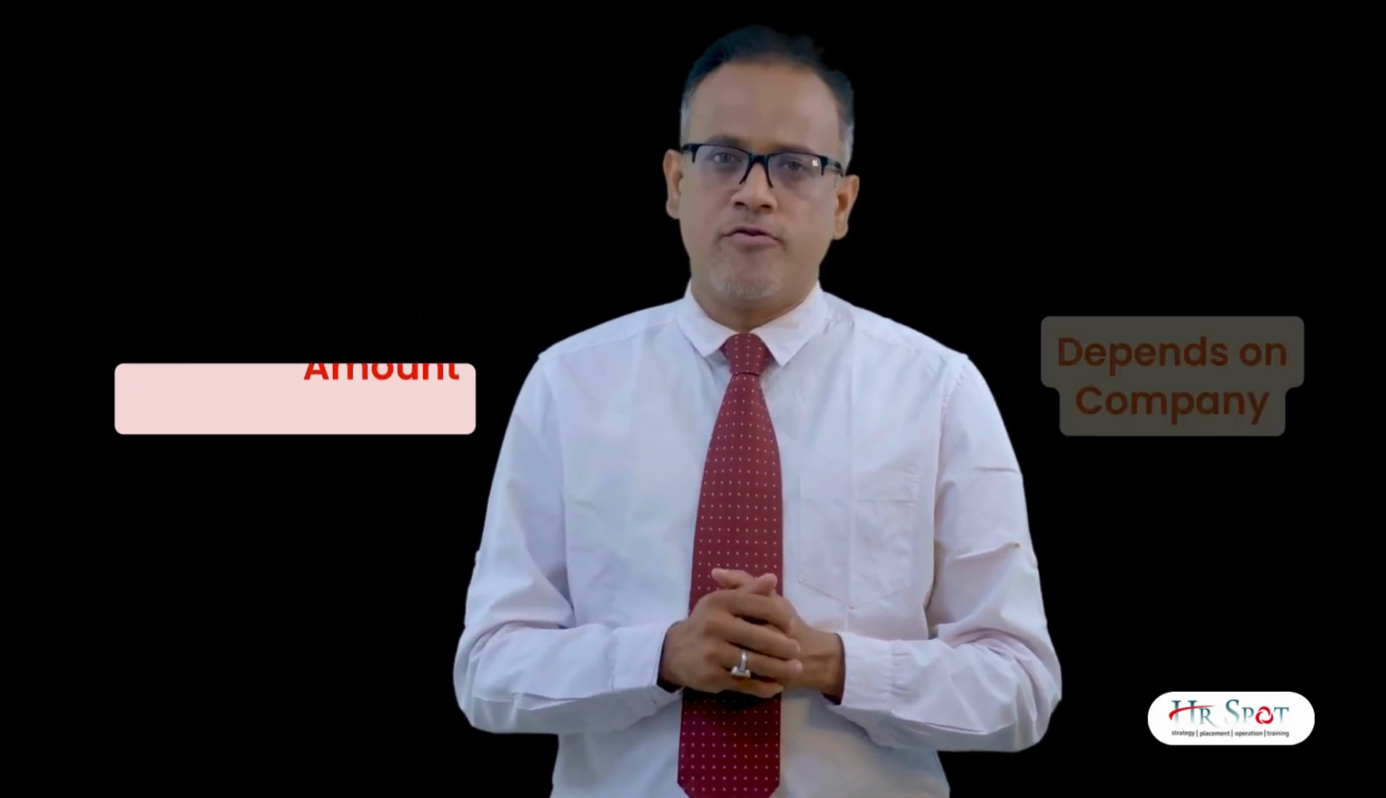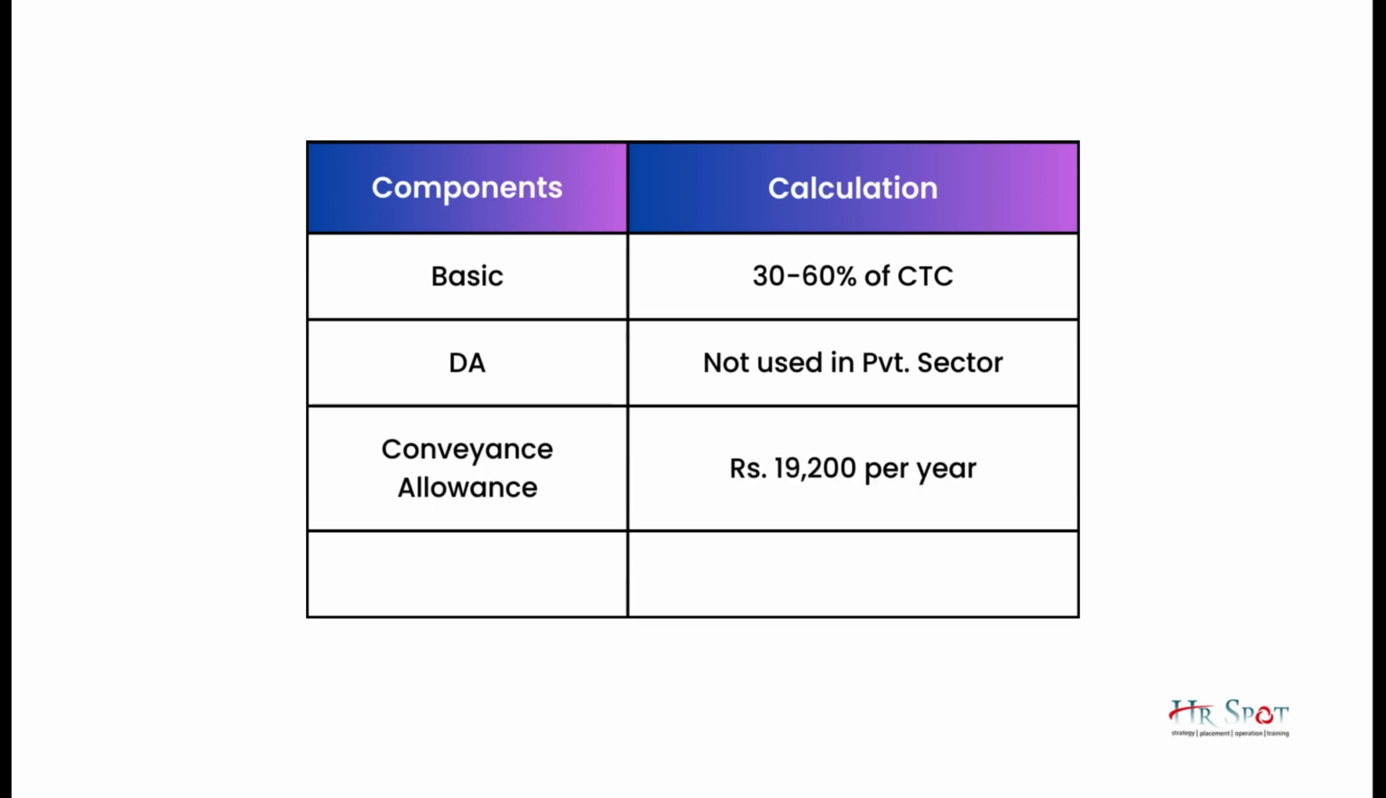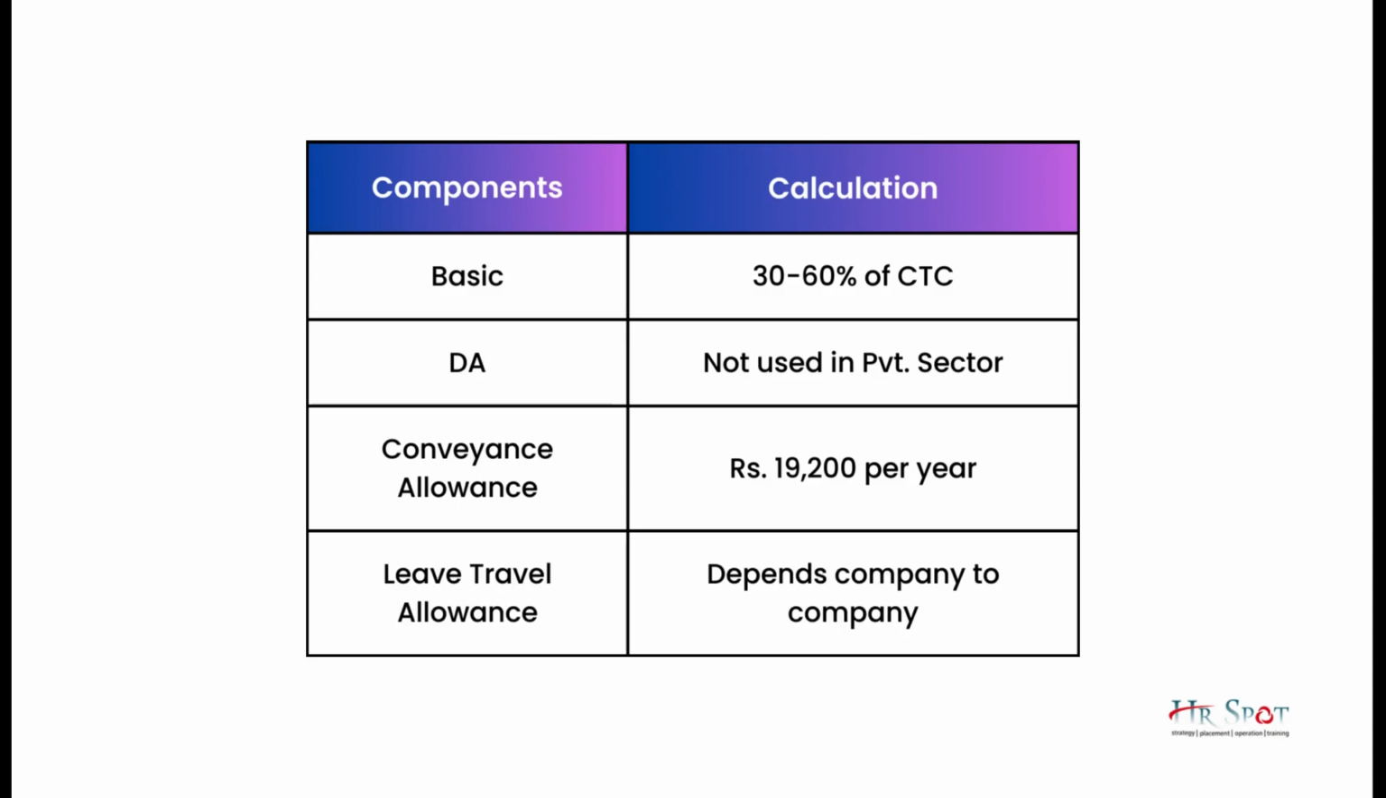So what are the components we have seen so far? We have talked about the basic, which is 30 to 60% of the total CTC. We have spoken about the DA or Dearness allowance, which is mostly not a part of private sector employees' CTC. Then we spoke about conveyance allowance, which is 19,200. We have spoken about LTA, leave travel allowance.